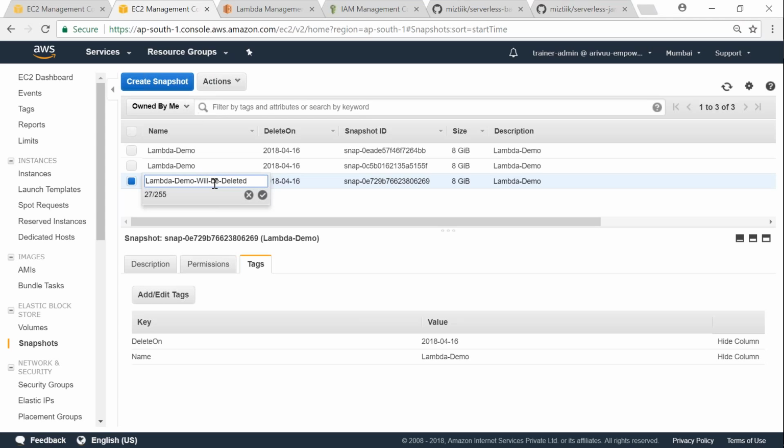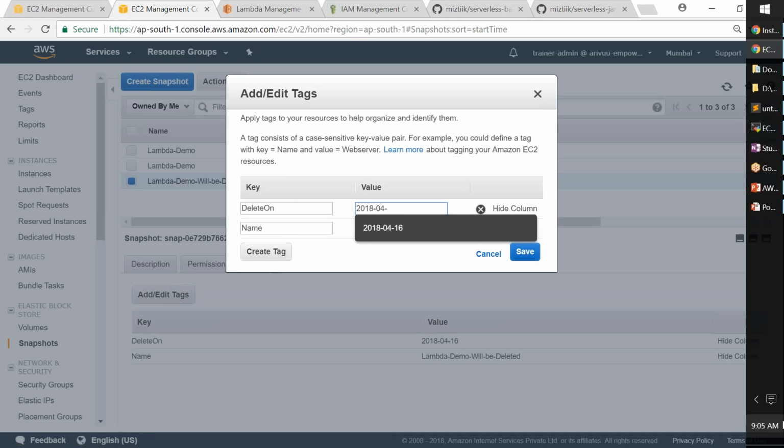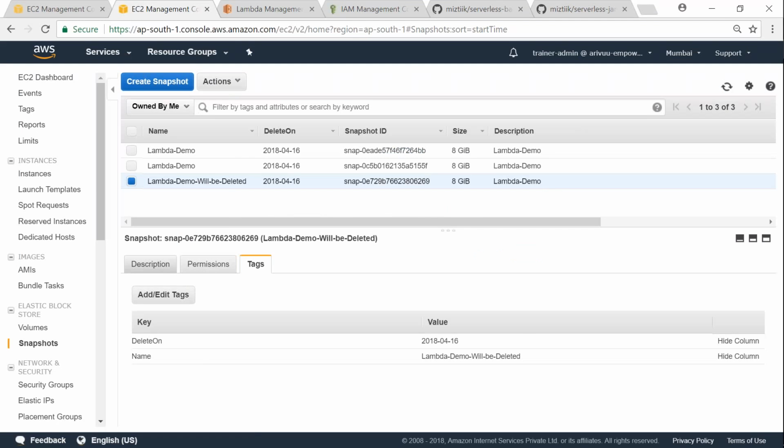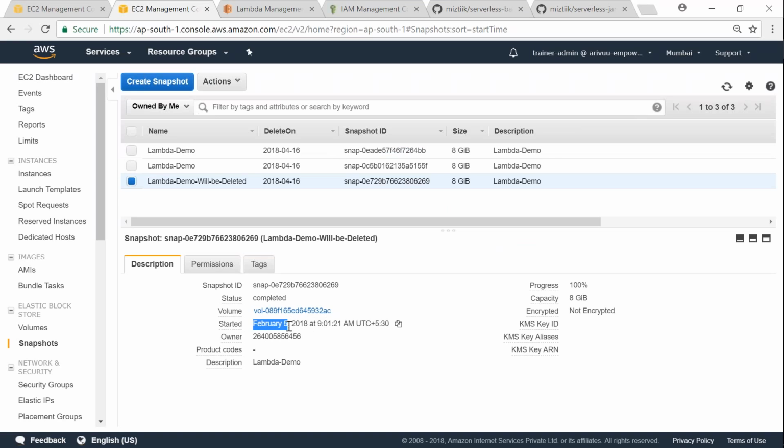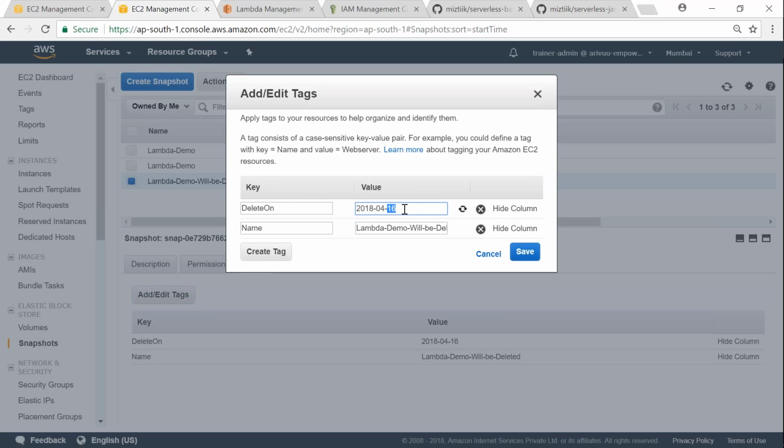The name tag has no meaning otherwise. But I'm going to edit this delete on date to today's date. What was today's date? I'm just going to check what UTC date they have given here. Okay, February 4th. I'm just going to say the same thing.